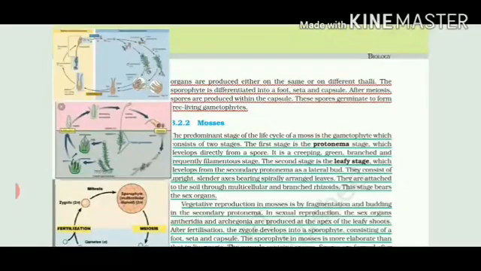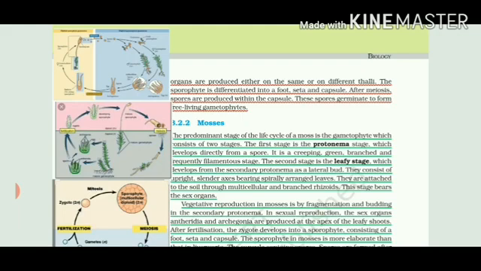In this case, we will talk about the sporophytic body which is produced after the gametophyte body, and these protonema and leafy stages consist of an upright axis and many leaves which are arranged spirally to one another.